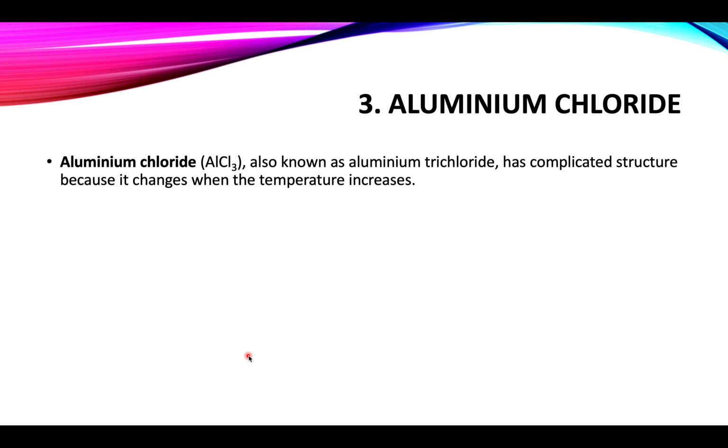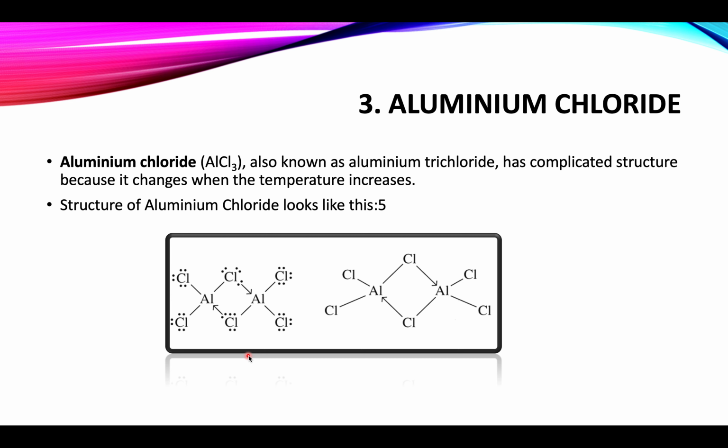Next comes aluminium chloride. Aluminium chloride has a complicated structure because it changes when the temperature increases. The structure of aluminium chloride looks like this. As you know, in aluminium chloride, aluminium has 3 outermost electrons and they are utilized in making covalent bonds with 3 chlorine atoms. As a result, there are 6 electrons in the outermost shell of aluminium after bonding with 3 chlorine atoms.